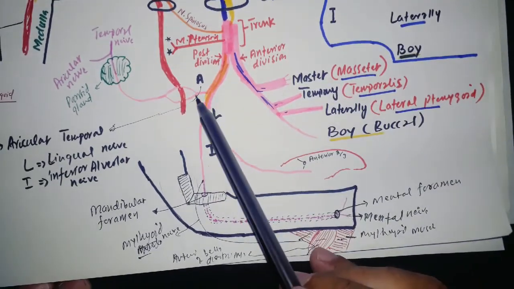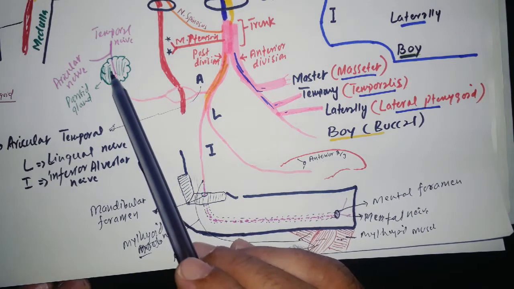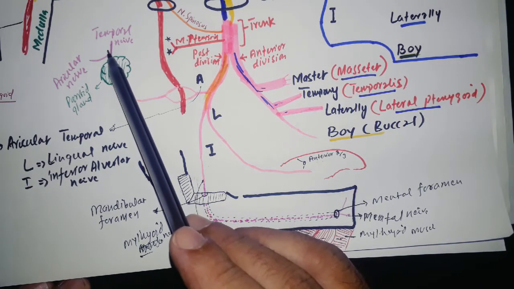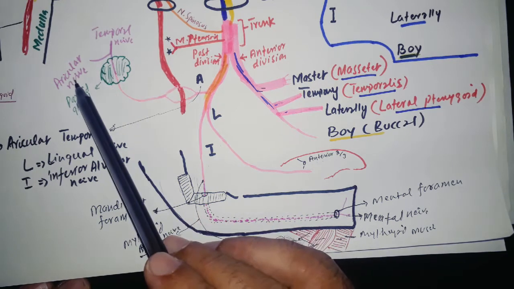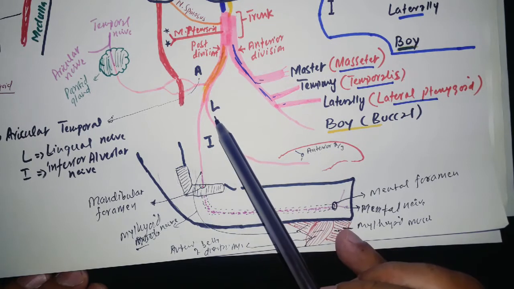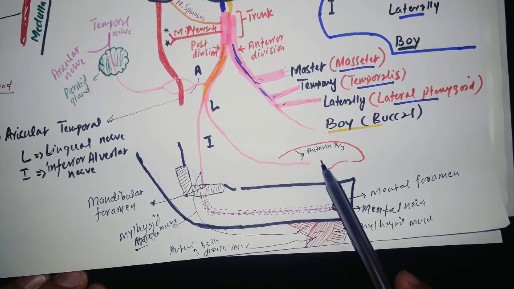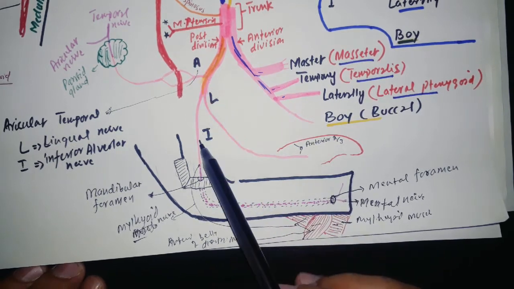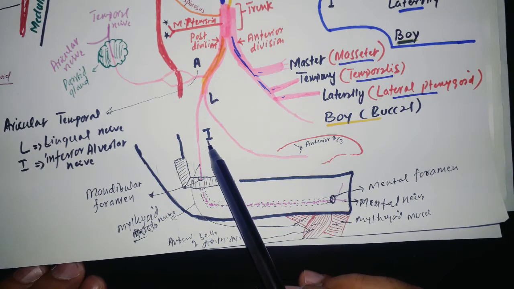The auriculotemporal nerve enters the parotid gland, passes through it, and divides into two branches, the temporal branch and the auricular branch. That's why it is called the auriculotemporal nerve. Another branch is the lingual nerve, which supplies the anterior two-thirds of the tongue. From L, lingual, in ALI, I is for inferior alveolar nerve.